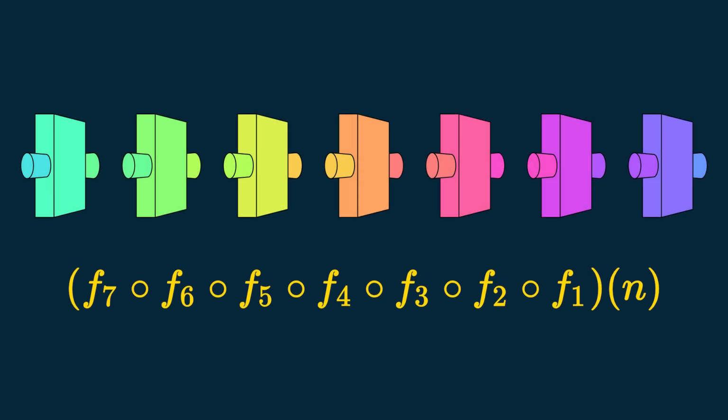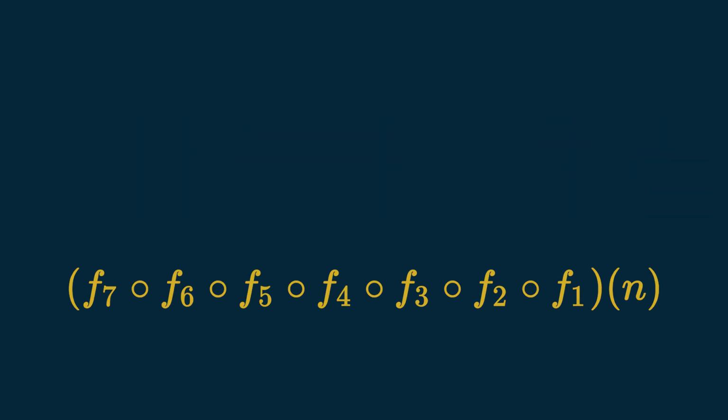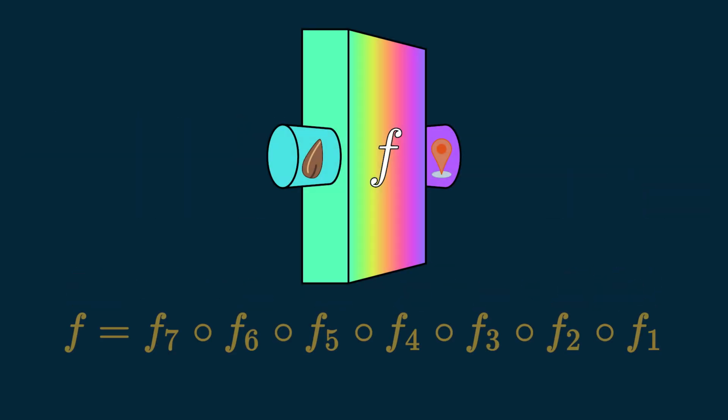It is worth noticing that in math our functions are applied right to left, from the closest to n to the farthest, while in our drawings the numbers are processed from left to right, as I find it more intuitive to have the inputs on the left and the outputs on the right. Let's call f the composition of all our intermediate functions.